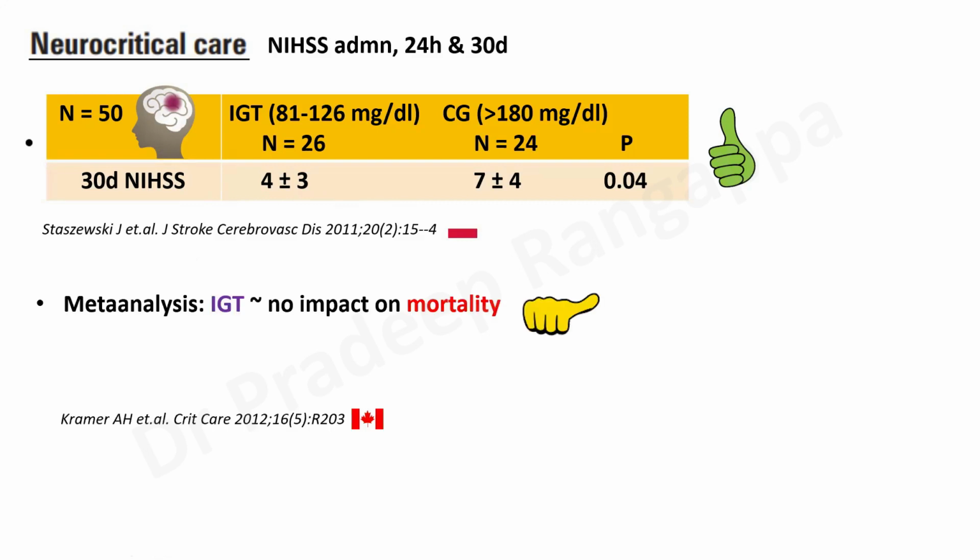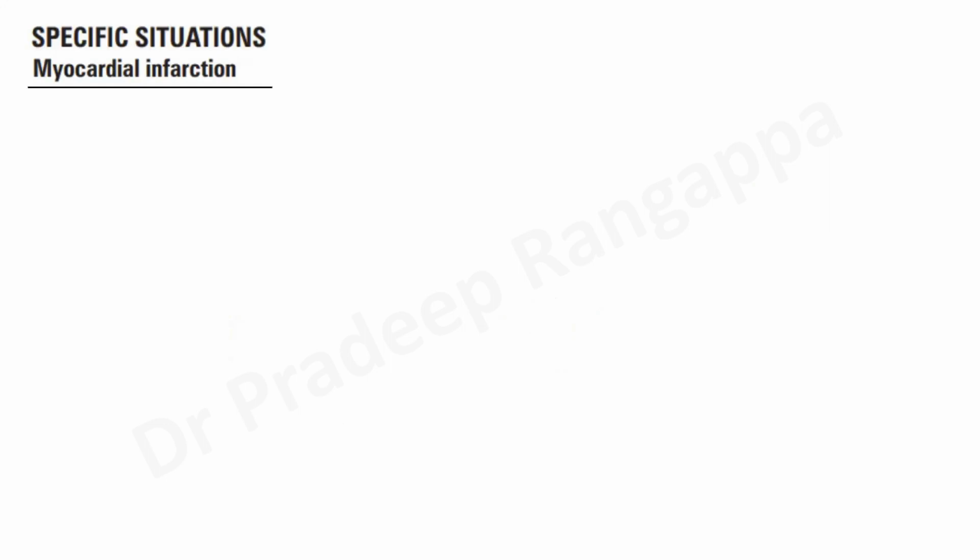But the meta-analysis, which was done by the Canadian group, showed intensive glucose therapy had no impact on mortality in neuro patients. But maintaining 140 to 180, which we follow even in ICU, had fewer unfavorable neurological outcomes, which goes on to show that maybe in neuro ICU, we can reconcile by saying intensive glucose therapy did not lead to a beneficial outcome. Maybe 140 to 180, which anyway we follow in ICU, appears to be safer and appears to be better in improving neurological outcome, is what we can reconcile to in neurocritical care. But in post-op, it was a little different.